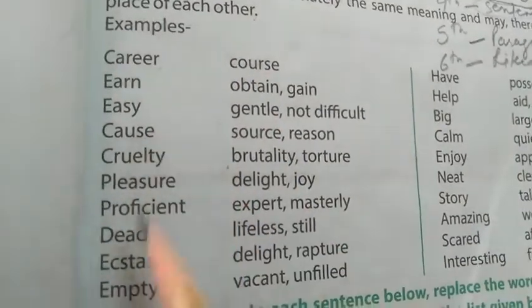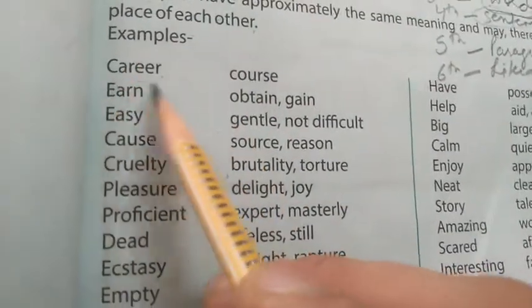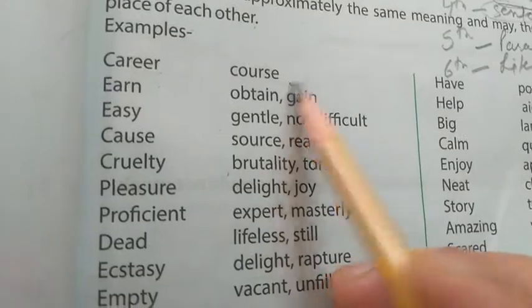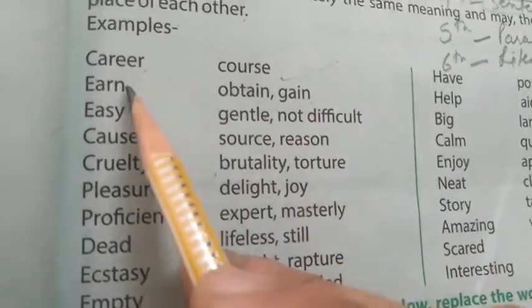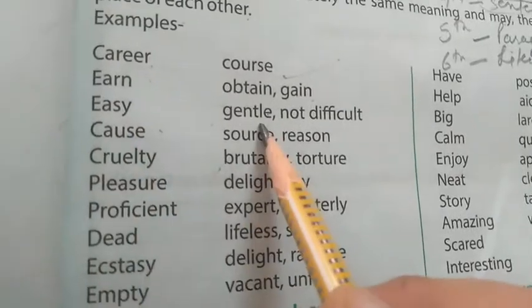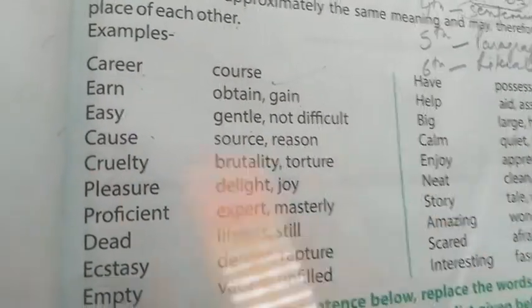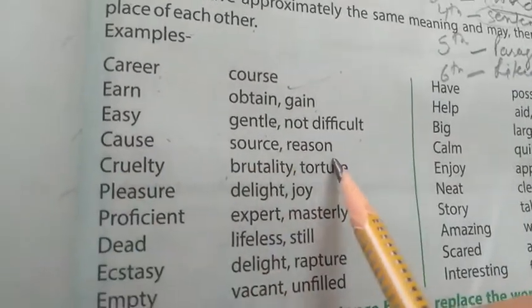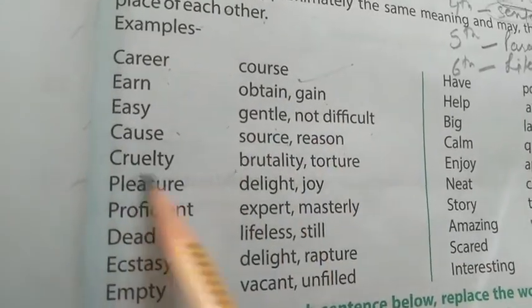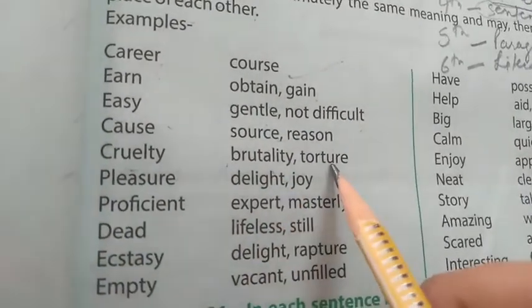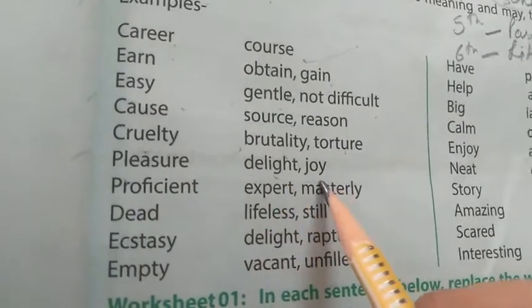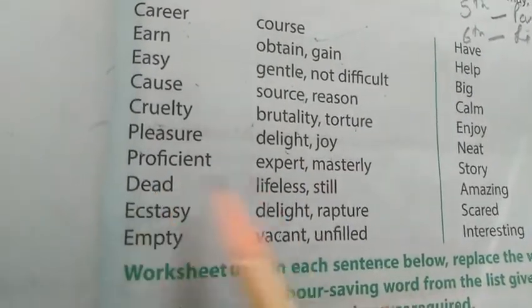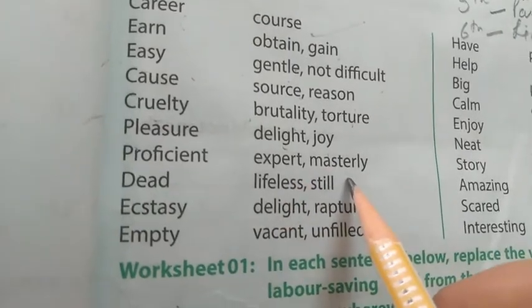Now here we are given different words. Career means course. Earn means obtain or gain. Easy means gentle, not difficult. Cause means source or reason. Cruelty means brutality or torture. Pleasure means delight or joy. Proficient means expert or masterly.